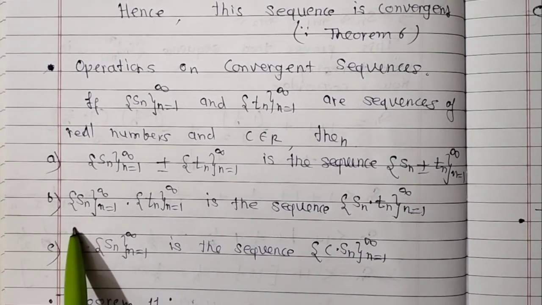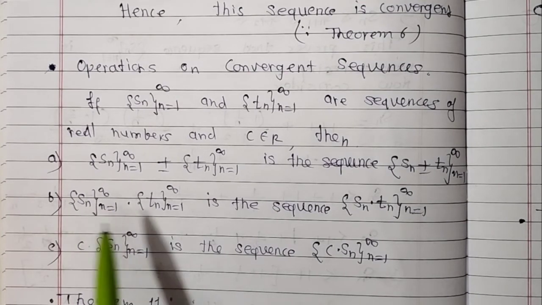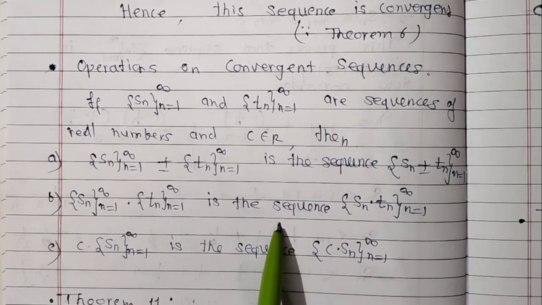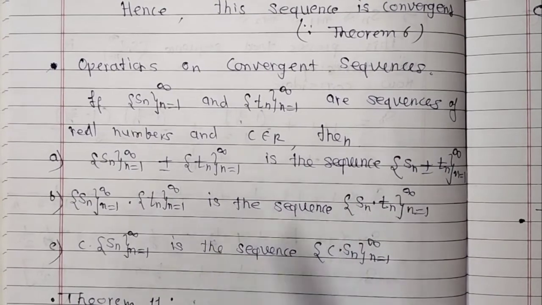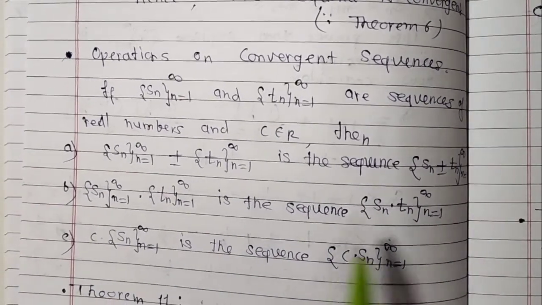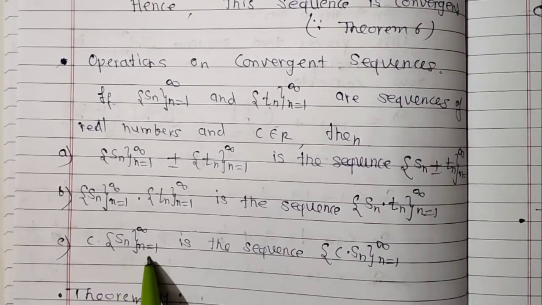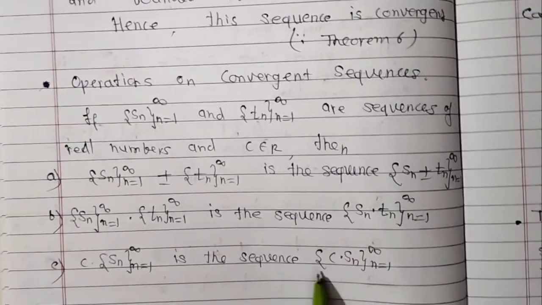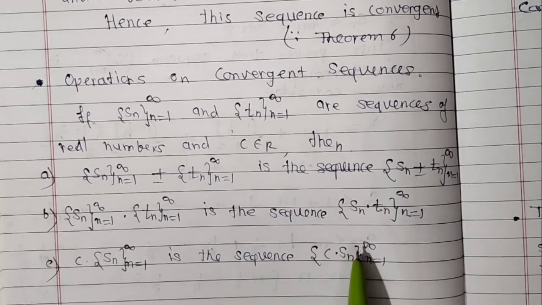And the second operation is, the sequence Sn, n going from 1 to infinity, into the sequence Tn, n going from 1 to infinity, is the sequence Sn·Tn, n going from 1 to infinity. And the third operation is, c into the sequence Sn, n going from 1 to infinity, is the sequence c·Sn, n going from 1 to infinity.